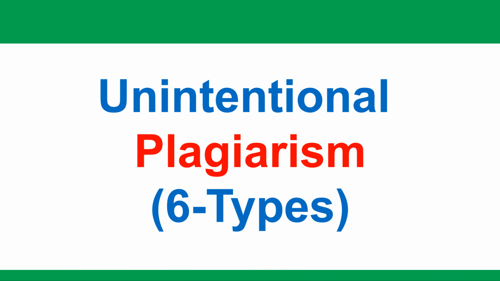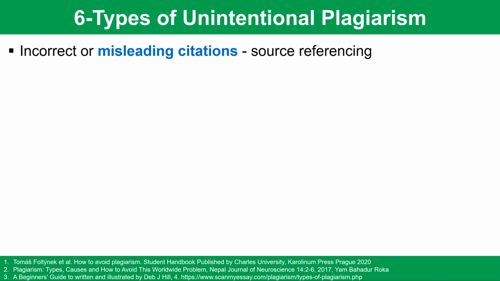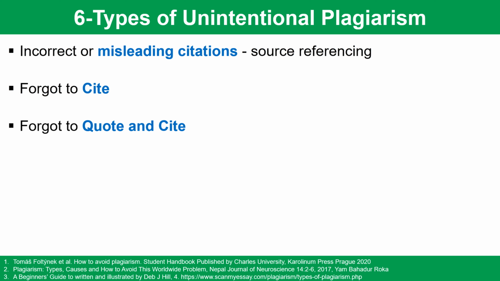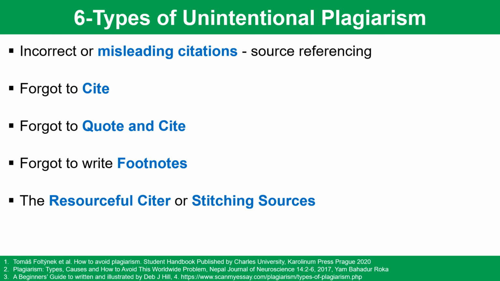There are 6 major types of unintentional or accidental plagiarism, such as incorrect or misleading citations, which are also known as source referencing, forgot to cite, forgot to quote and cite, forgot to write footnotes, the resourceful citer or stitching the sources, and incorrect paraphrasing. Let's understand each type in detail.